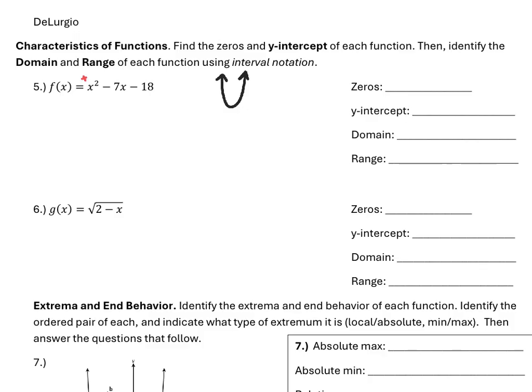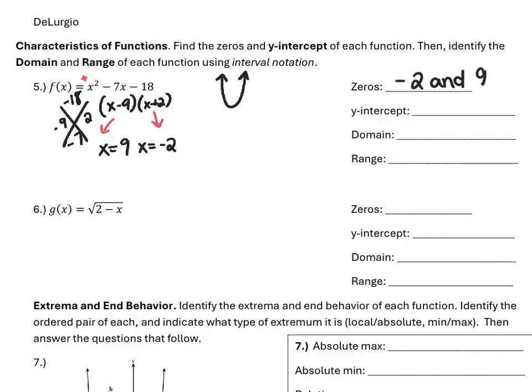All right, to find the zeros, we factor. So negative 18 on top, negative 7 on the bottom. This is going to be negative 9 and 2. x minus 9, x plus 2. Set each of these equal to 0 and solve, and those will be our zeros. So x will equal 9, and x will equal negative 2.